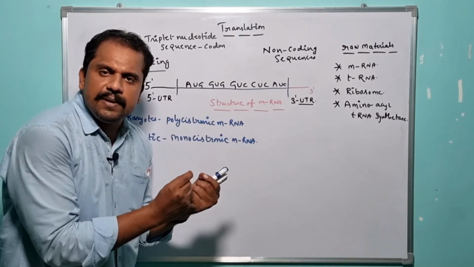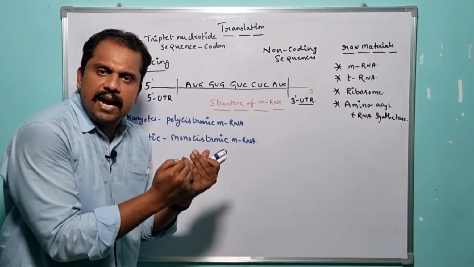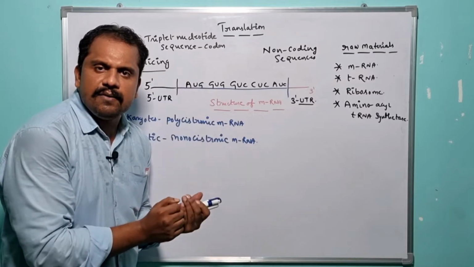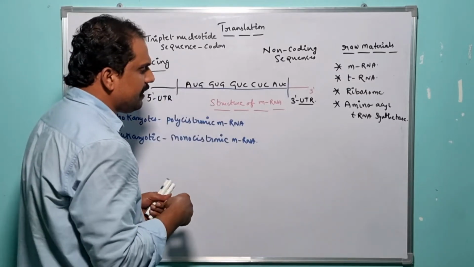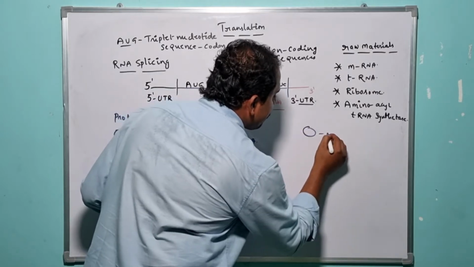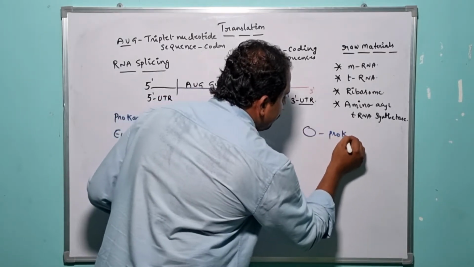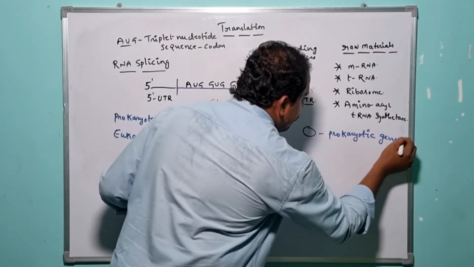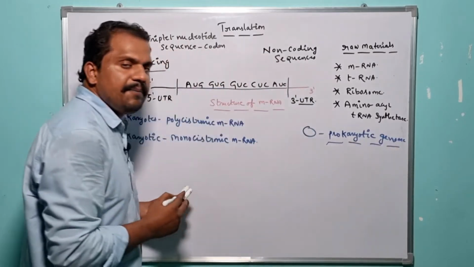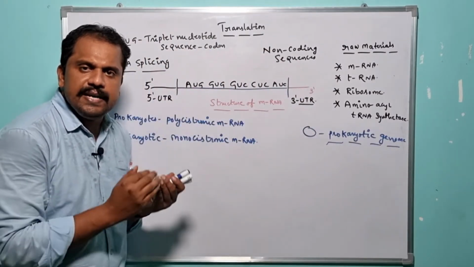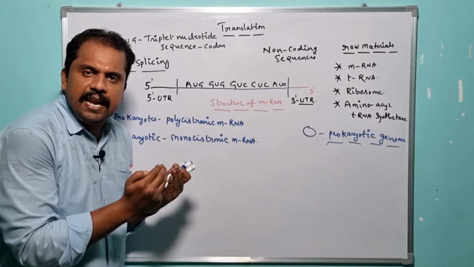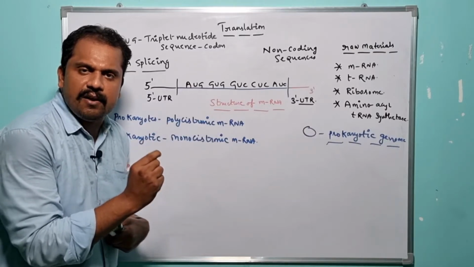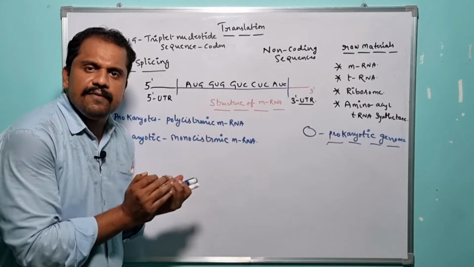So all the genes which are present in the prokaryotic genome, once they undergo expression at a particular time, lead to the synthesis of a specific mRNA, and it is nothing but what? Polycistronic mRNA, right? So let me present it here. Let us assume this is the prokaryotic genome. What is the meaning of a genome? A genome is nothing but a set of n number of genes which are present in an organism. The n number of genes present in an organism get associated by means of a specific genome.